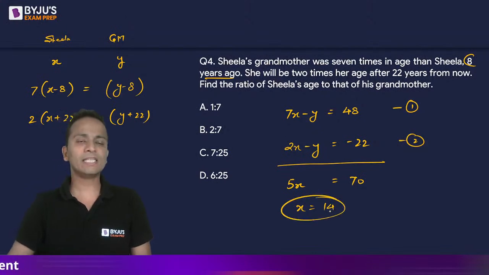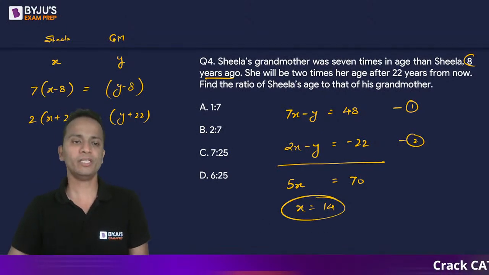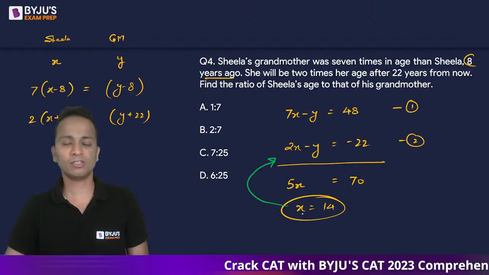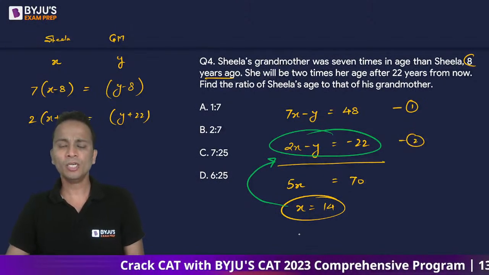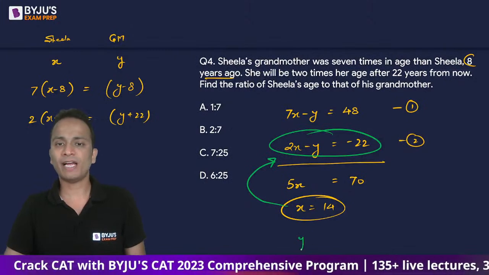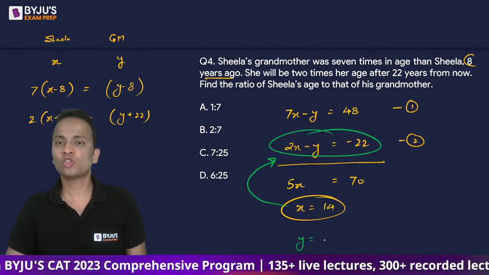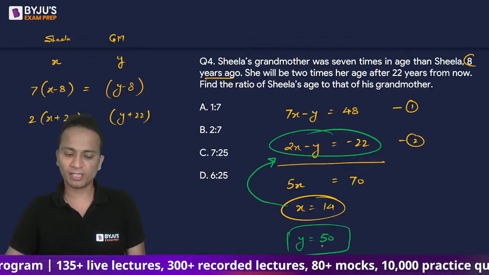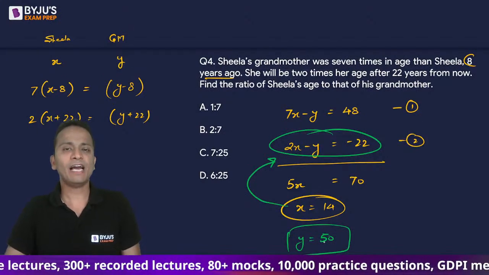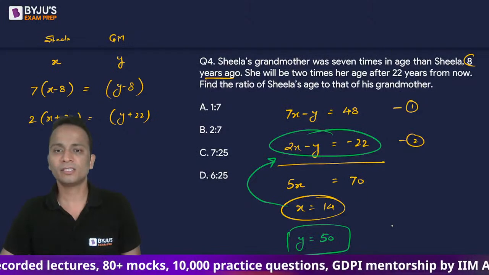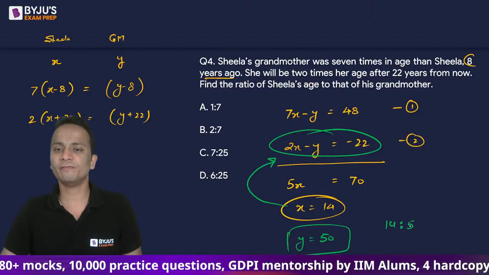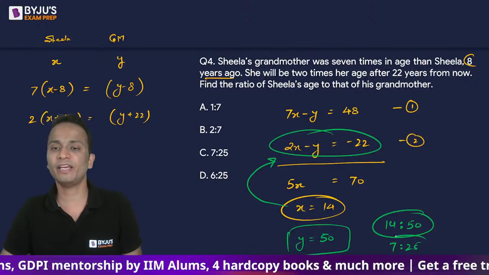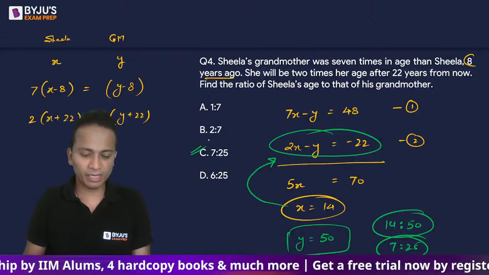All right. So I can say that Sheila's present age is equal to 14. Now to find out grandmother's present age, I can substitute the value of x in this equation. So x is 14. So the value of y will be 14 into 2, that is 28. 28 plus 22, that is 50. So the present age of grandmother is 50, right? Now we have to find out the ratio of Sheila's age to that of grandmother's. So 14 is to 50 is the correct answer. I can cancel out 2 from here. Answer will be 7 is to 25. And that is option C, rightly given by Resham.